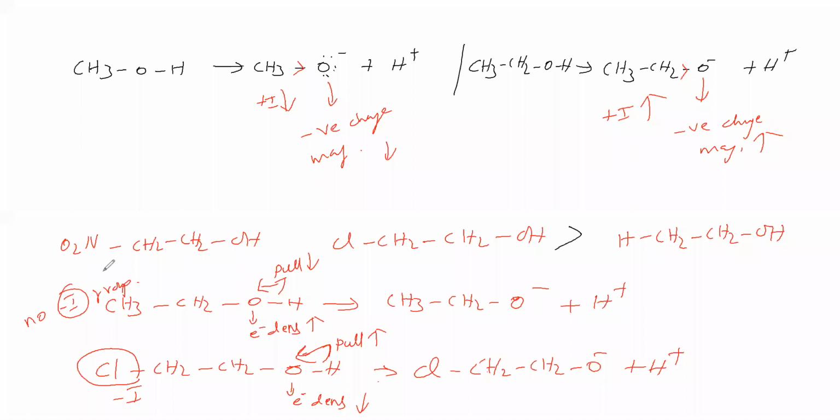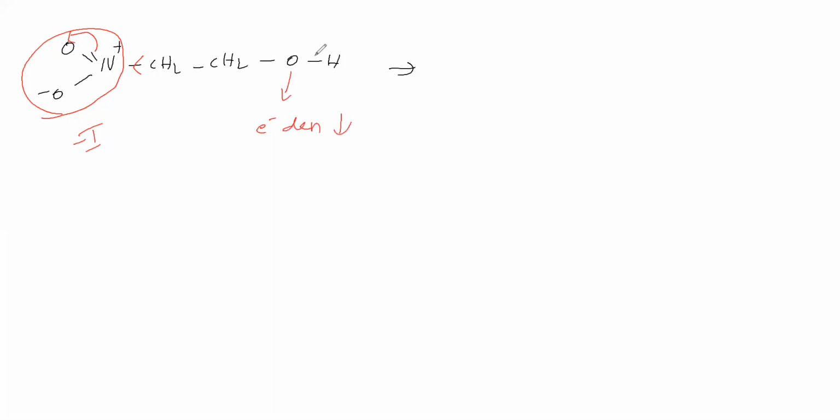Sir, now beta nitroethanol we will take. How will it be? Beta nitroethanol, we can write it like this. Now here, this bond can shift here. Therefore, this nitrogen gets electron deficiency, so this nitrogen pulls this bond pair like this. Therefore, this NO2 shows what effect? Minus I effect. Due to minus I effect, here electron density becomes low. Therefore, this oxygen pulls this bond pair and gives H plus, therefore it has acidic nature.